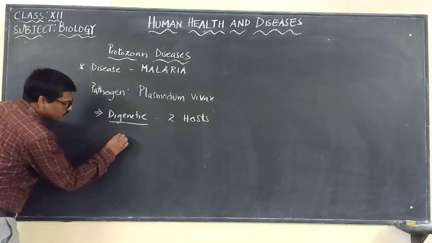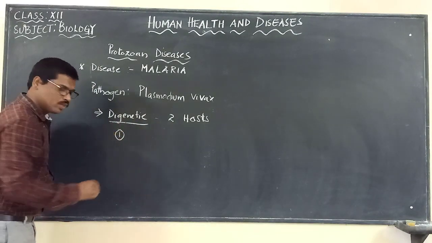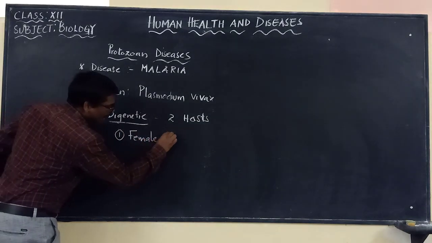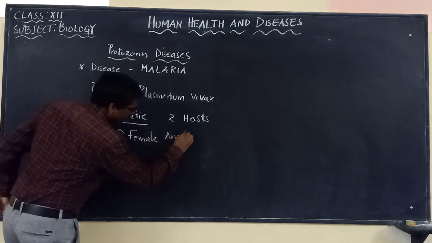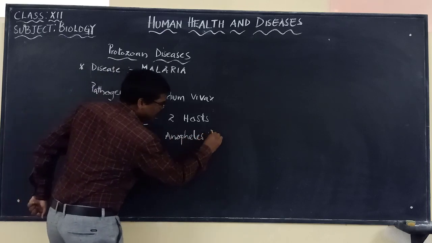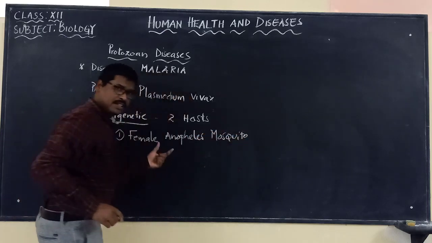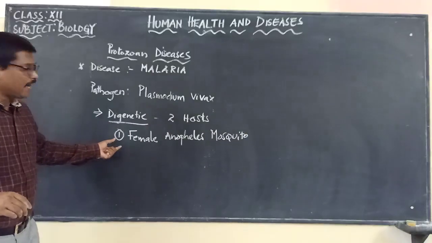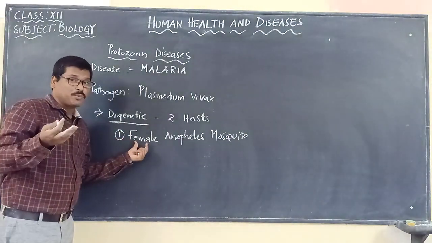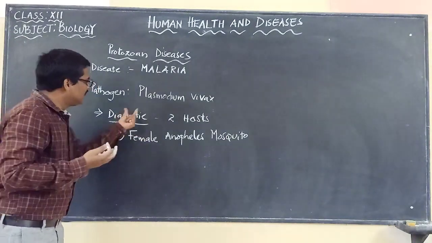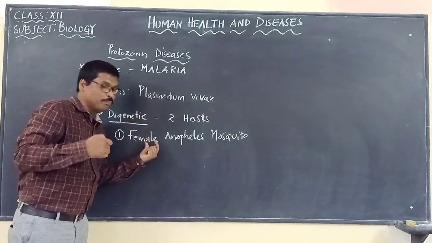Let us say the first host is the female Anopheles mosquito. The female Anopheles mosquito is also known as a vector or carrier, because it is carrying Plasmodium vivax in its body.